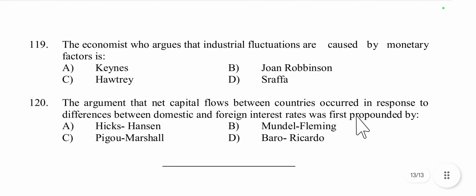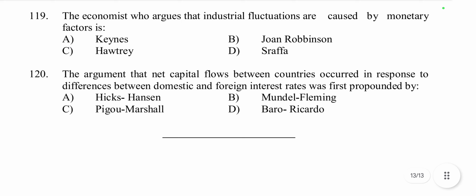Then question number 119, the economist who argues that industrial fluctuations are caused by monetary factor is Keynes, Robinson, Hawtrey. The economist who argued that industrial fluctuations are caused by monetary factor is Hawtrey, because Hawtrey emphasized the role of monetary factors, especially the expansion and contraction of credit by bank and the main cause of business cycles or industrial fluctuations. So Hawtrey is the right answer.